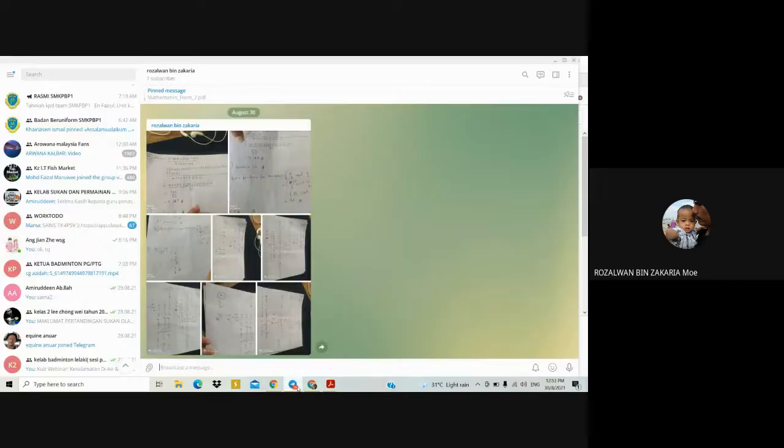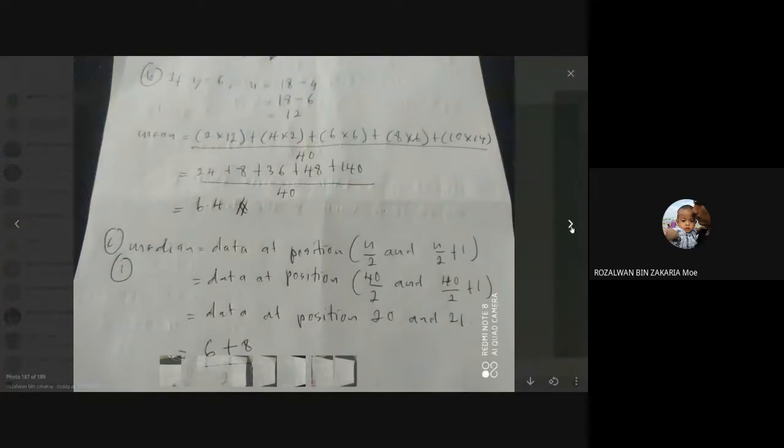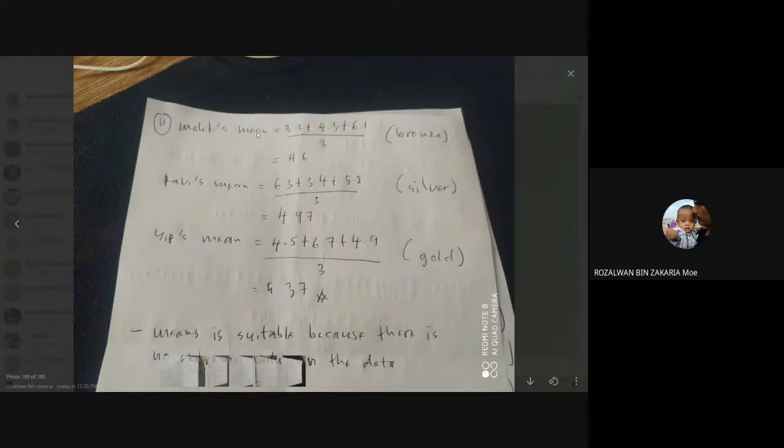Okay, now look at the solution here. Malik's mean equals 3.2 plus 4.5 plus 6.1, you divide by 3, equals 4.6. And Rawi's mean equals 6.3 plus 3.4 plus 5.2, you divide by 3, you will get 4.97. And Yip's mean equals 4.5 plus 6.7 plus 4.9, you divide by 3, you will get 5.37.